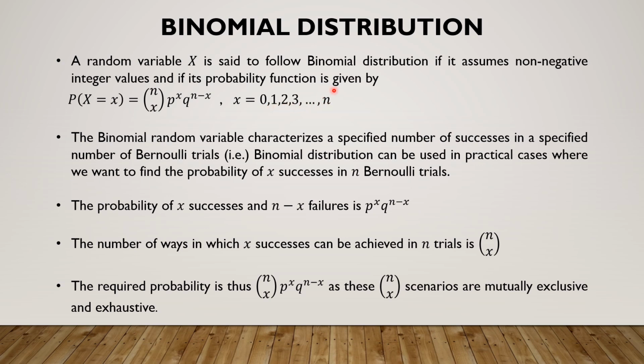Please observe that the random variable can take only values up to n because we are only doing n trials in this particular experiment. When x is 0, it means that there have been no successes at all in all the n trials, or all n trials have resulted in failures. When x is 1, 1 out of the n trials is a success and the remaining n minus 1 trials are failures. When x is 2, 2 out of the n trials are successes and the remaining n minus 2 are failures. So when x is n, it means all n trials have resulted in successes and there have been no failures at all. That is 0 failures.